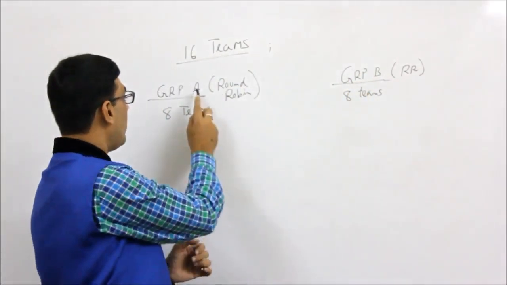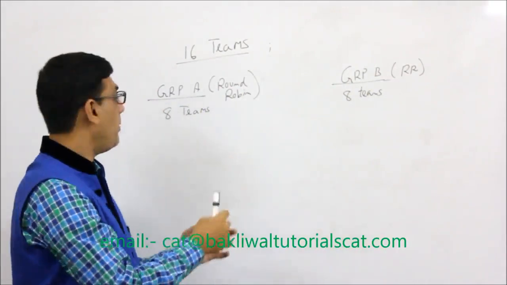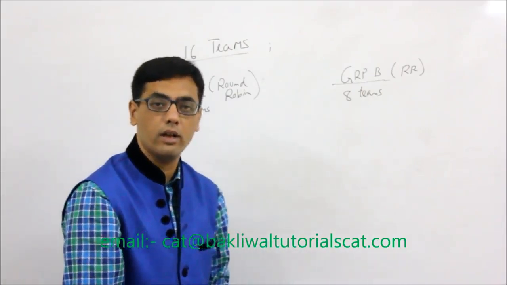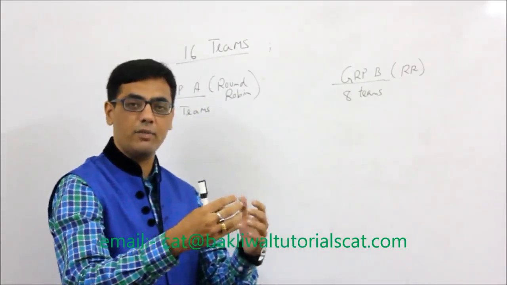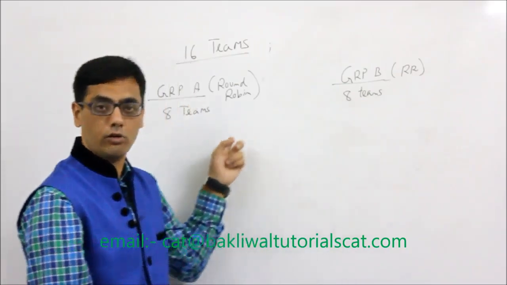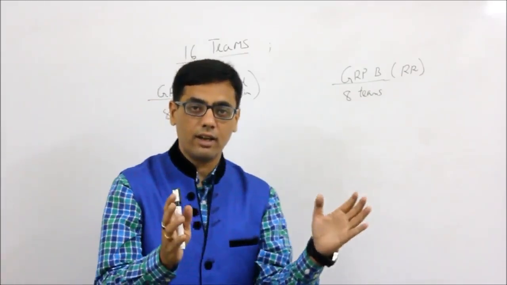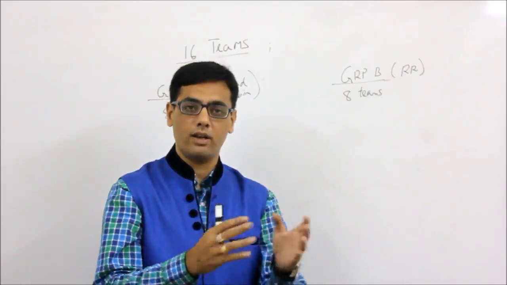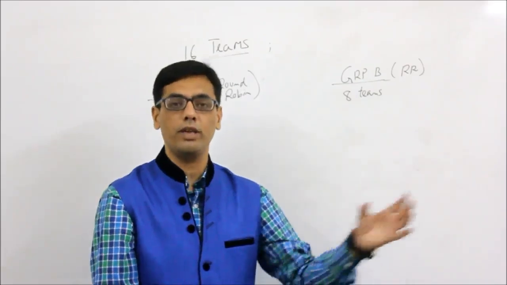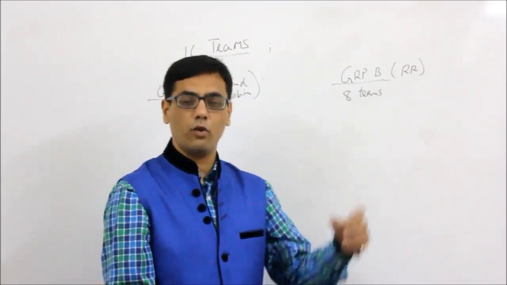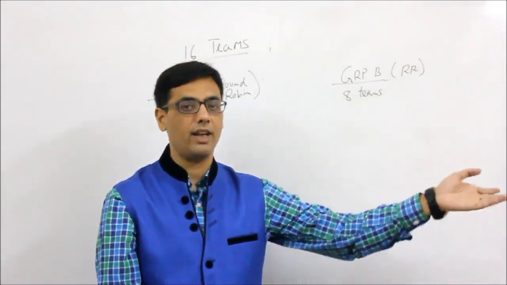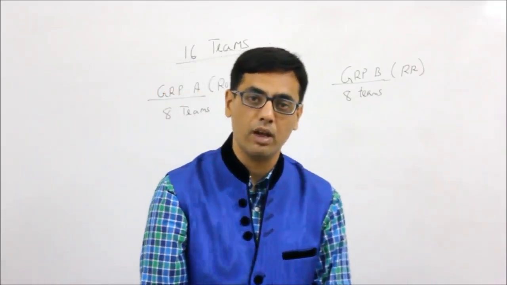What is happening is that all these 8 teams are playing amongst each other. This is a round robin tournament. So what is a round robin tournament? Each team is playing with every other team exactly once. So here also. After the round robin tournament, when 8 teams have played against each other, we will select the top 4 teams from each group. So finally we have 4 teams here and 4 teams here, then they will play a quarter final, knockout stage and semi-final and final, and the champion will be decided.